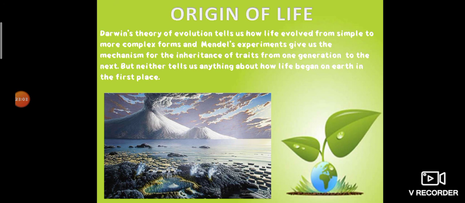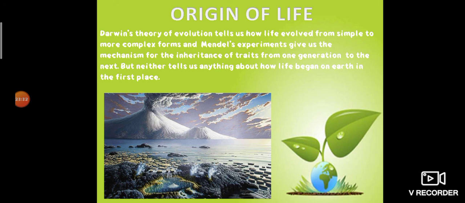Then Darwin's theory of evolution tells us how life evolved from simple to more complex forms, and Mendel tells about inheritance, which we already discussed. Then the theory of origin of life on earth proposed by Haldane was confirmed by the experiments conducted by Urey and Miller.